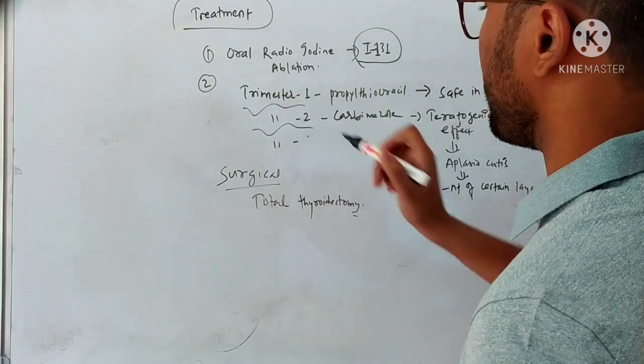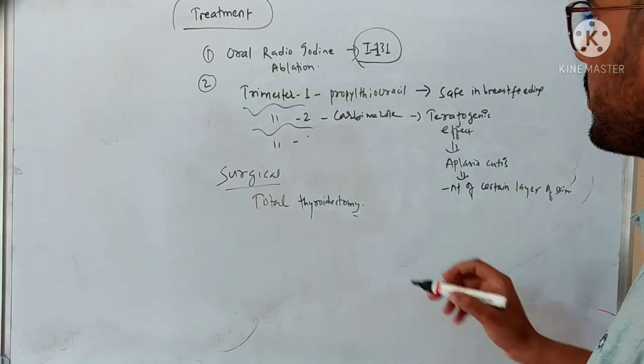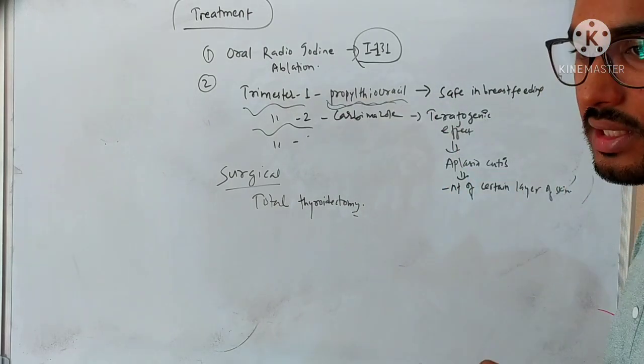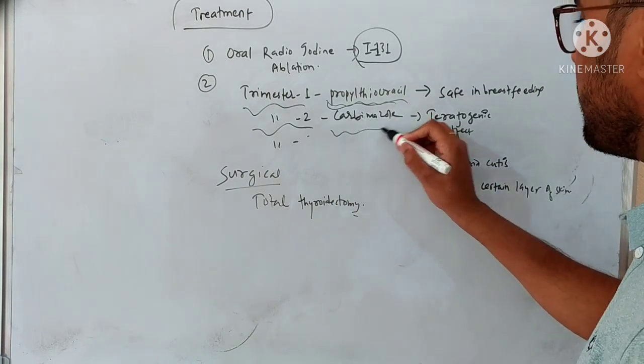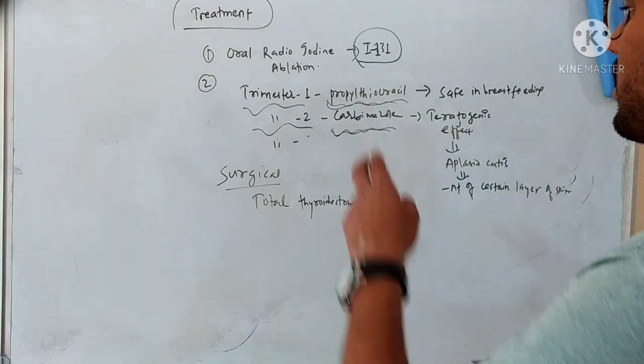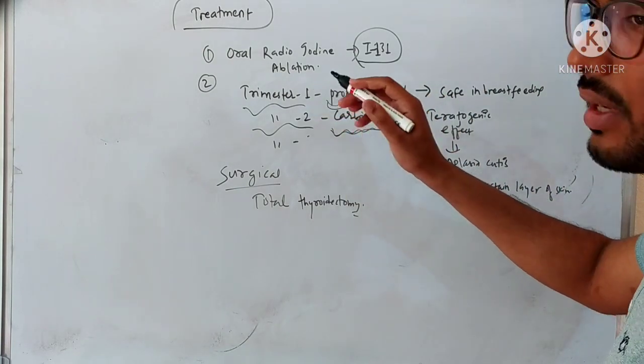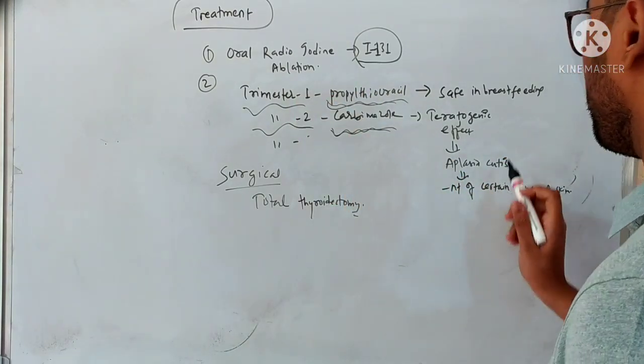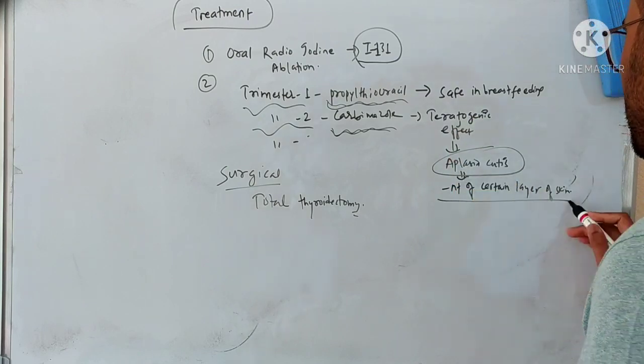In the first trimester, the drug is different, and in the second trimester, the drug is different. In the first trimester, the drug of choice is propylthiouracil, as it will not affect organogenesis. In the second trimester, the drug we can give is carbimazole. Carbimazole cannot be given in the first trimester, as there will be organogenesis, and it will cause aplasia cutis, a teratogenic effect, that is absence of a certain layer of the skin.